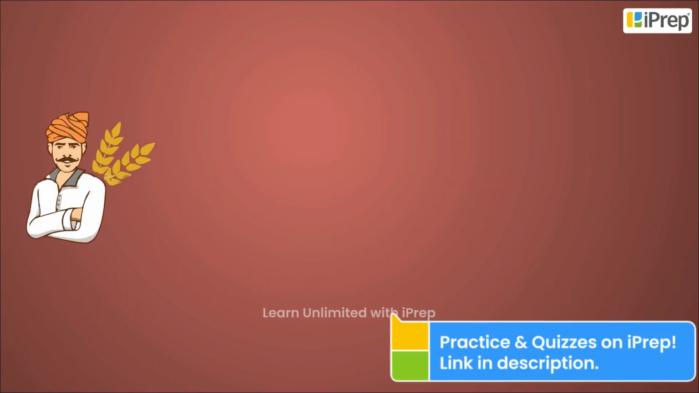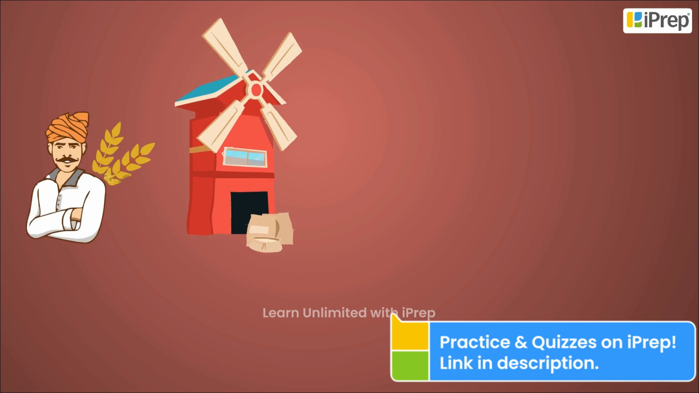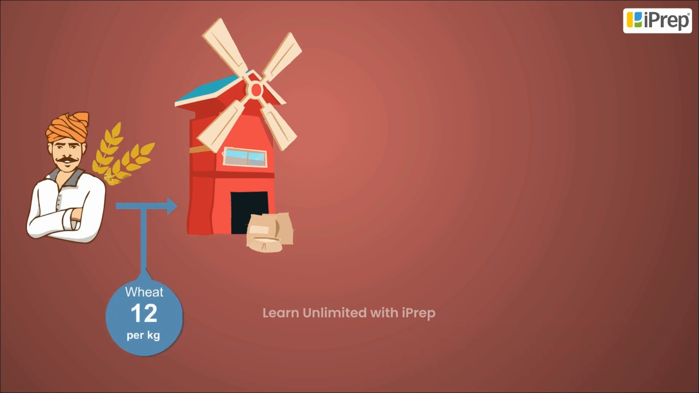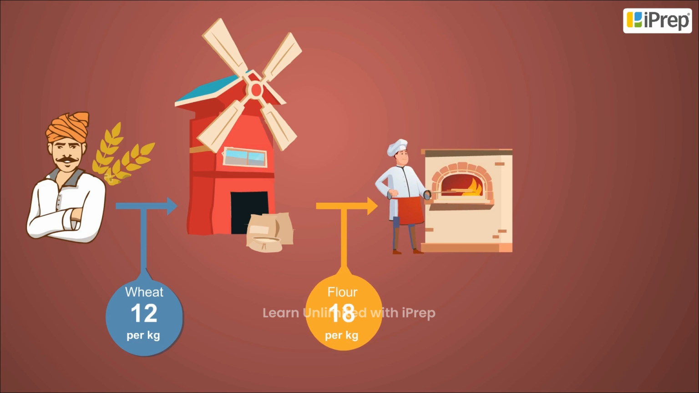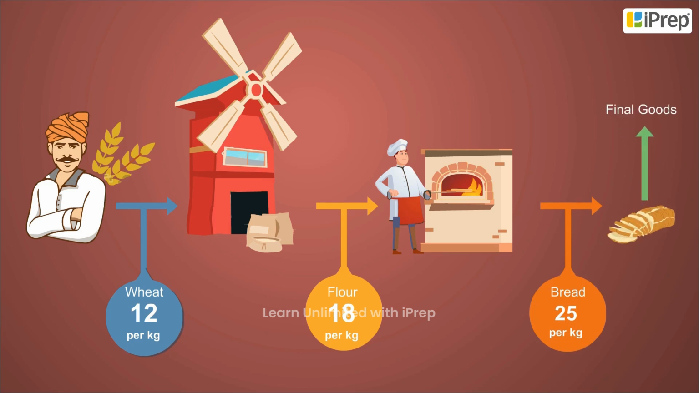Example: a farmer sells wheat to a flour mill for 12 rupees per kg. The mill grinds the wheat and sells flour at 18 rupees per kg to a bread company, which uses flour, sugar, oil, etc. to make bread, which it sells for 25 rupees per packet. Breads are final goods.